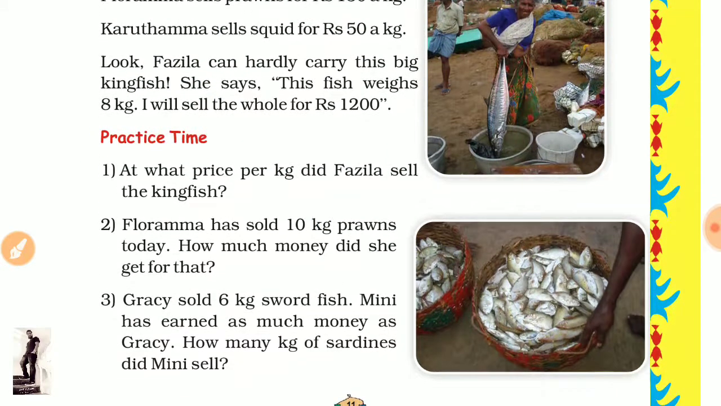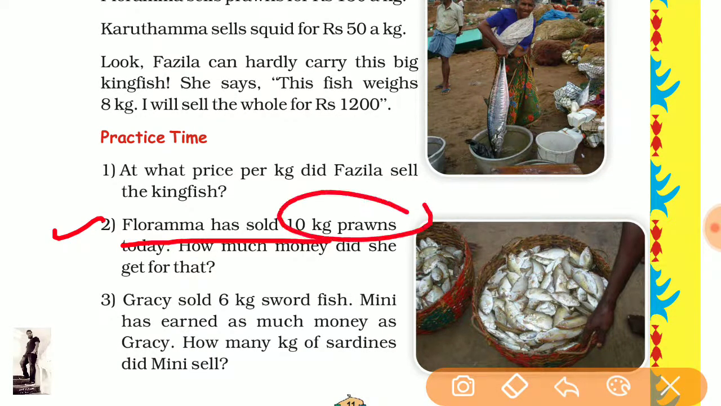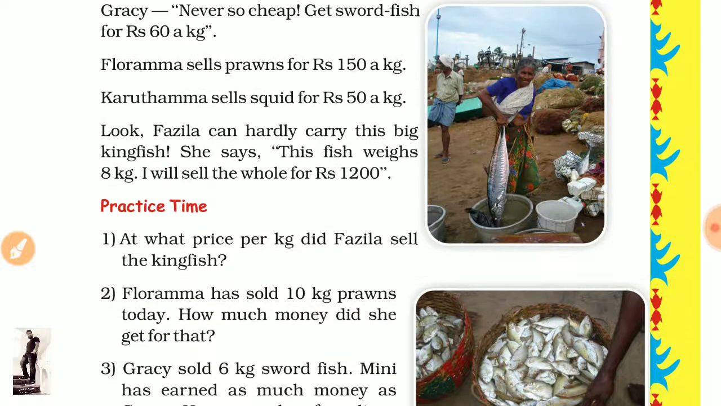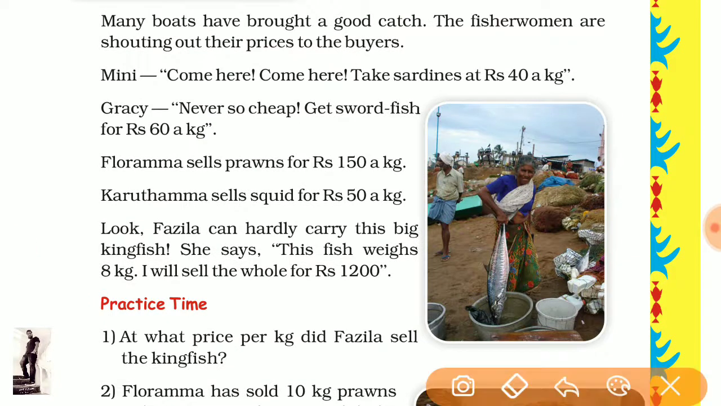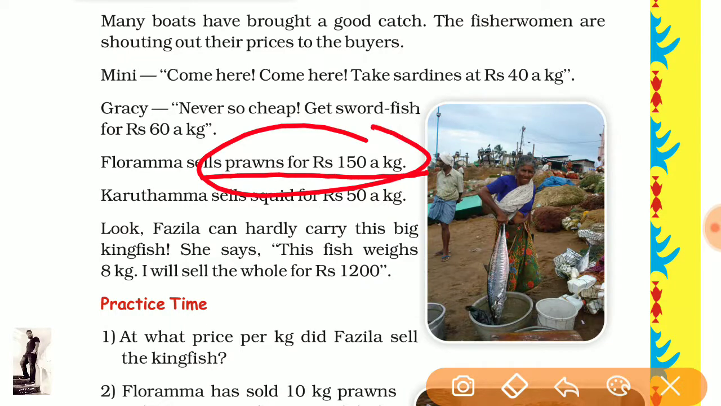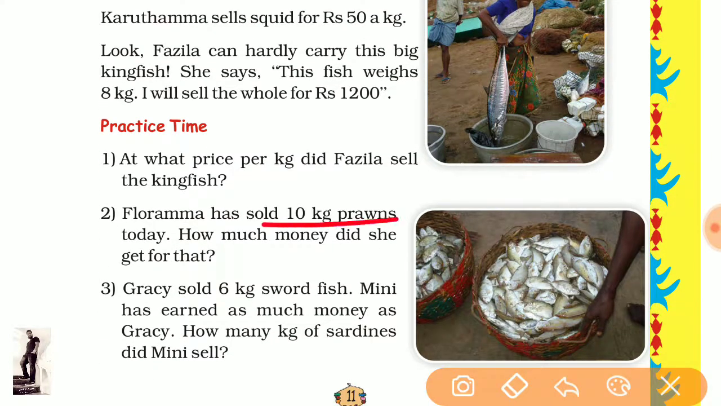Now come to the next point. Next statement: Florma has sold 10 kg of prawn today. How much money did he get for that? He is talking about 10 kg of prawn, and first of all we need the price of 1 kg. Look here, the rate of 1 kg of prawn is rupees 150. So here are 10 kg of prawn.